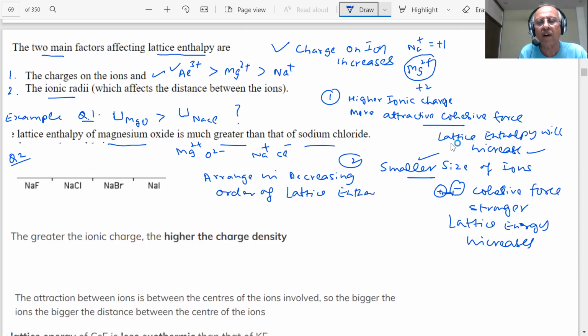You have 1 to 2 minutes to answer the question, students. What are the two factors I have given you? Use that. We have to apply these two factors, charge of the ions and ionic radii. These question answers are very important. You should be able to answer these questions.